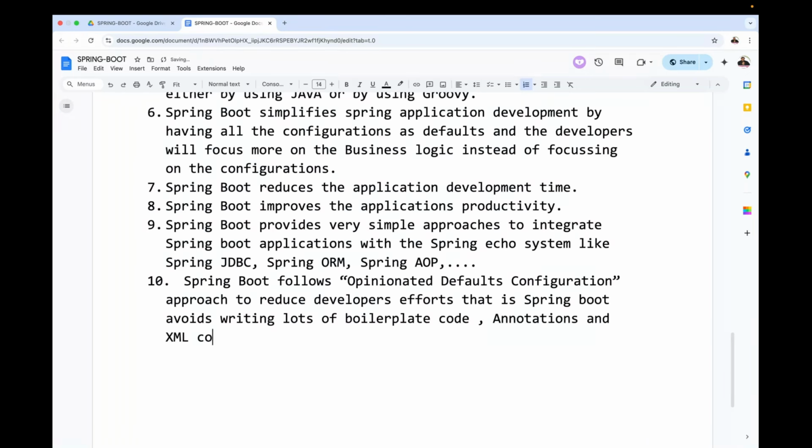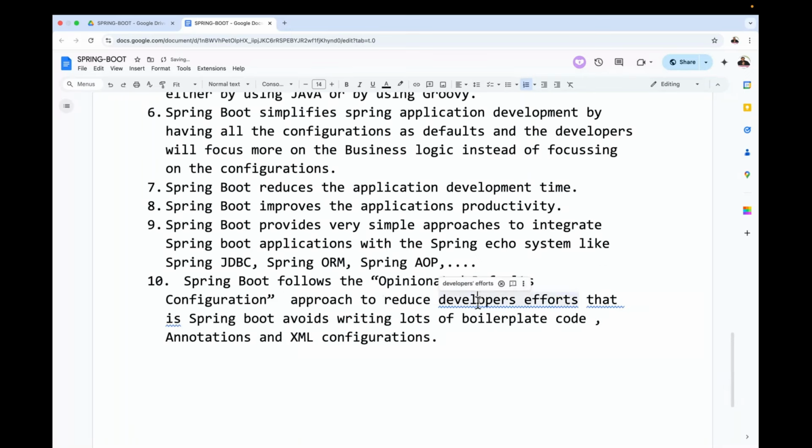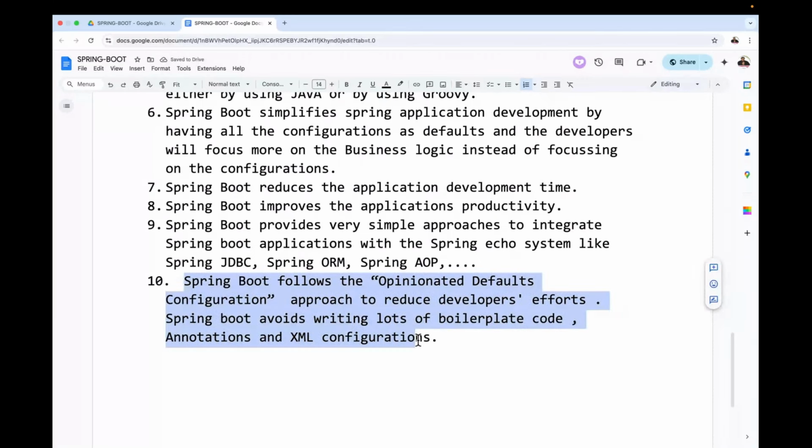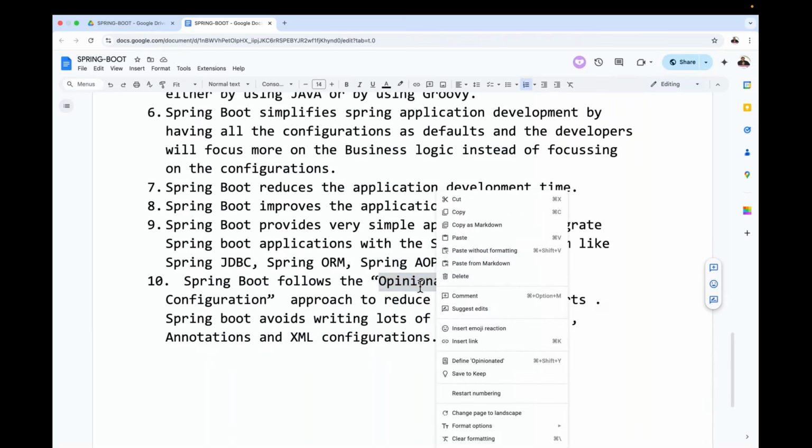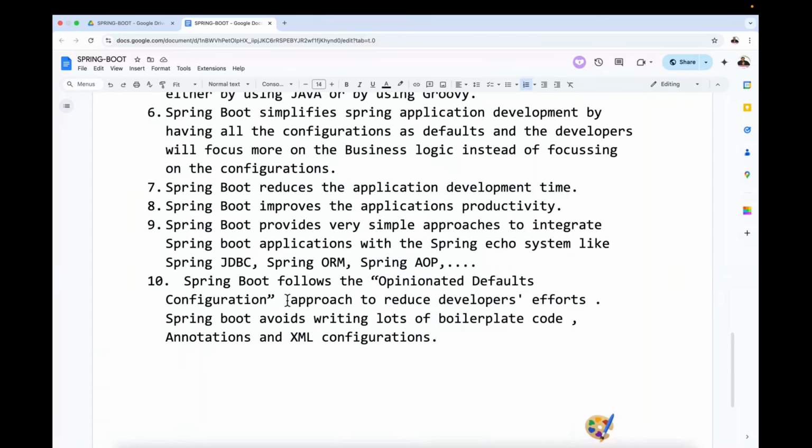That's it. Now try to understand clearly what the documentation has given, that I am giving there. Even myself, I forgot some spellings here. Just "opinionated", that's the point here. When any spelling mistake is available, we can just go for it. Opinionated defaults configuration.